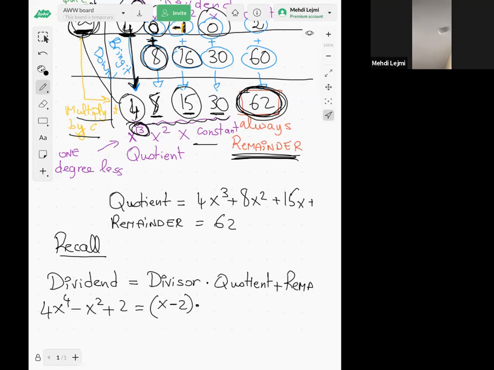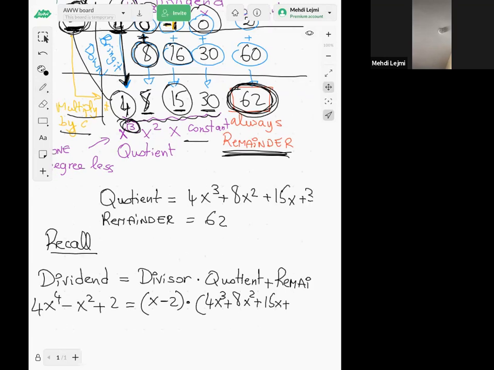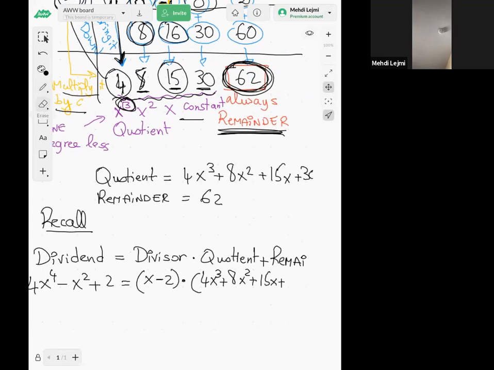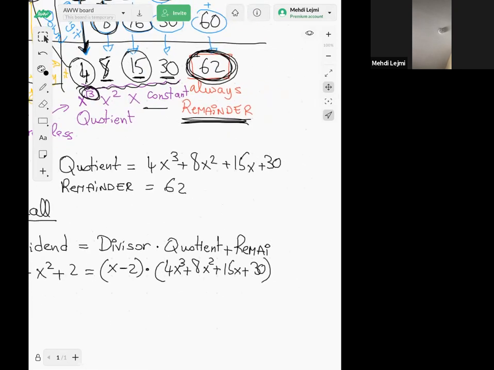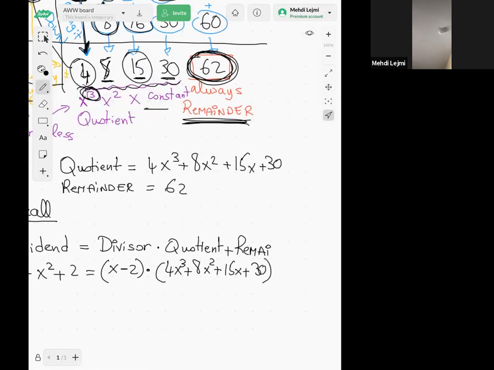The quotient is this 4x cubed plus 8x squared plus 15x plus 30, and then of course plus the remainder, so plus the 62.